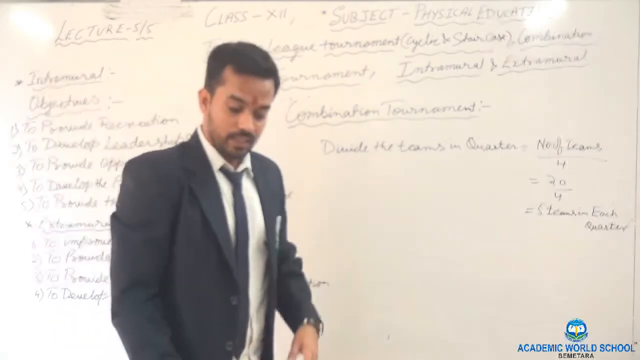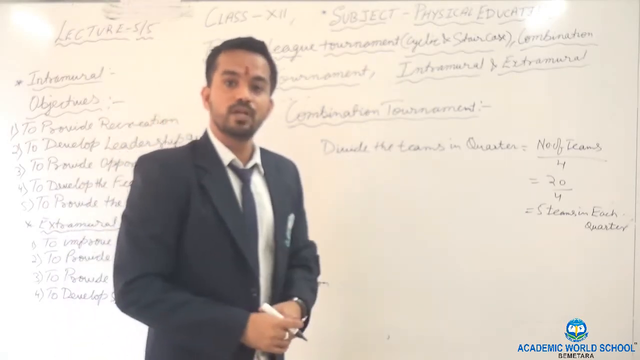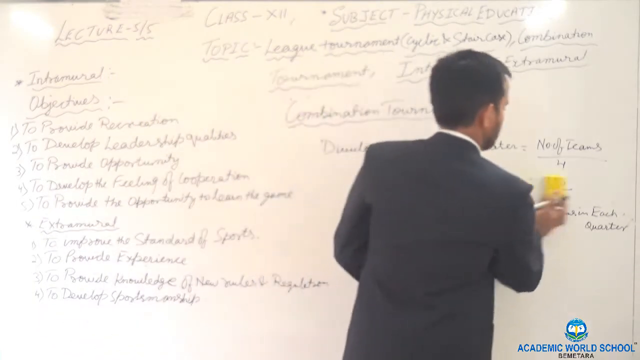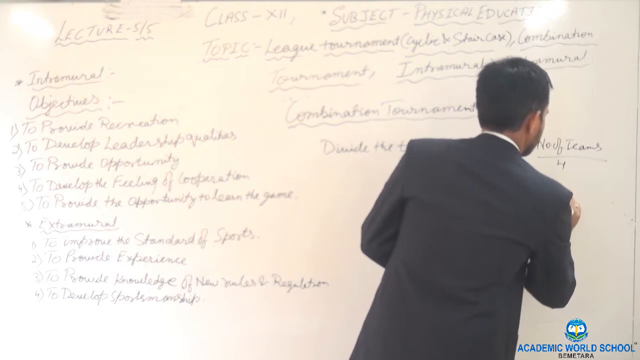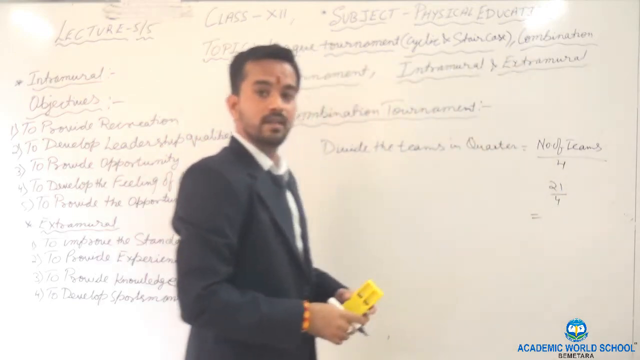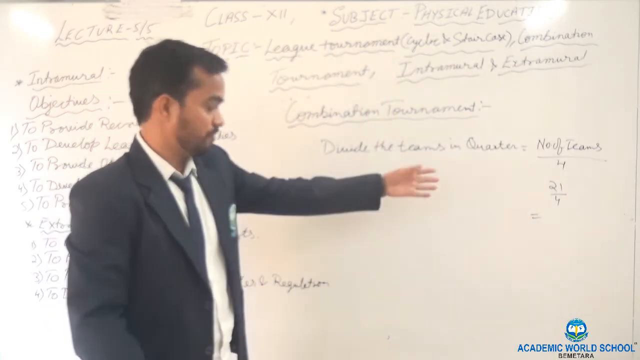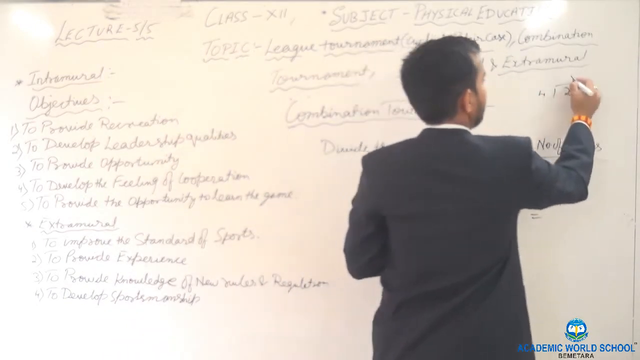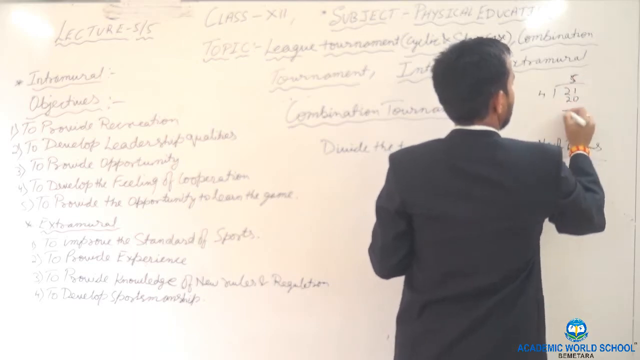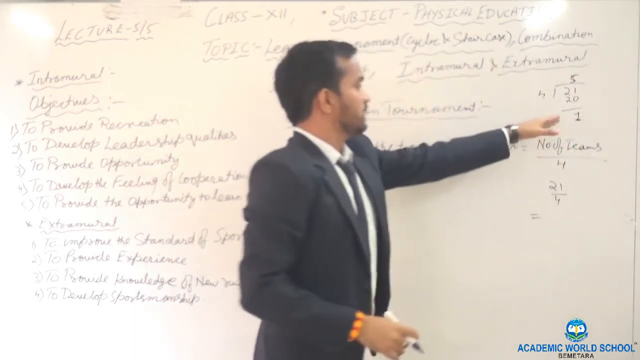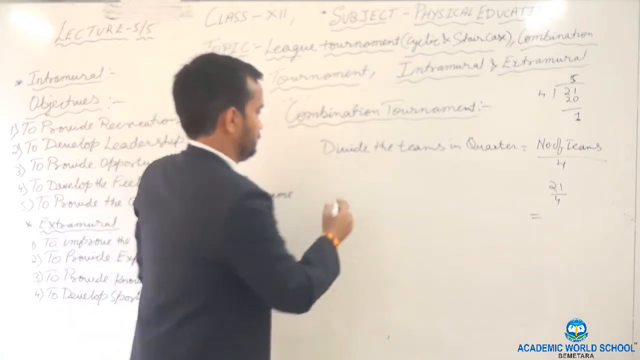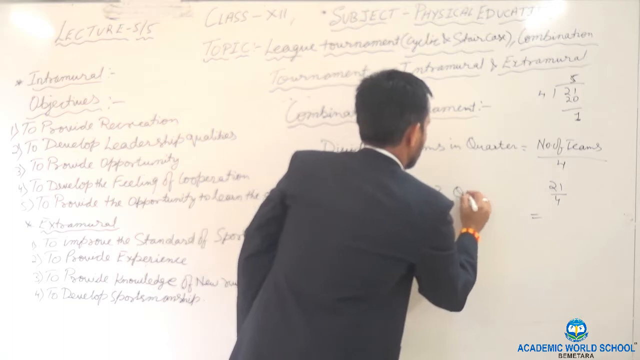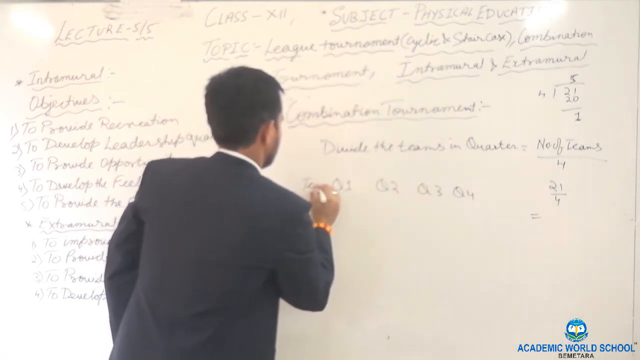Clear? For example, we will take one more example. If the team is 21, then how many teams? If we divide 21 by 4, 1 remainder. That team, one team, goes to quarter 1. Quarter 1, quarter 2, quarter 3, quarter 4 teams.